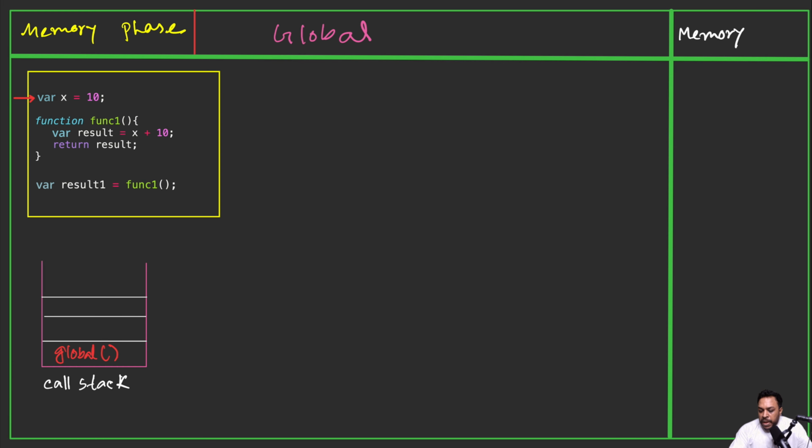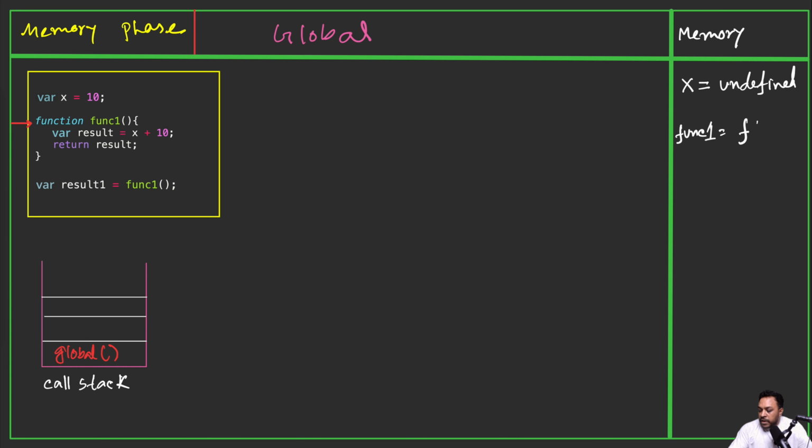So in the memory phase, first of all, in this line, a variable x is declared. So it will take a variable called x in the memory and initially it will be undefined. Okay, very simple. Now the execution will move to the next line. So this is basically a function. In the memory phase, it will just store that function in the memory.